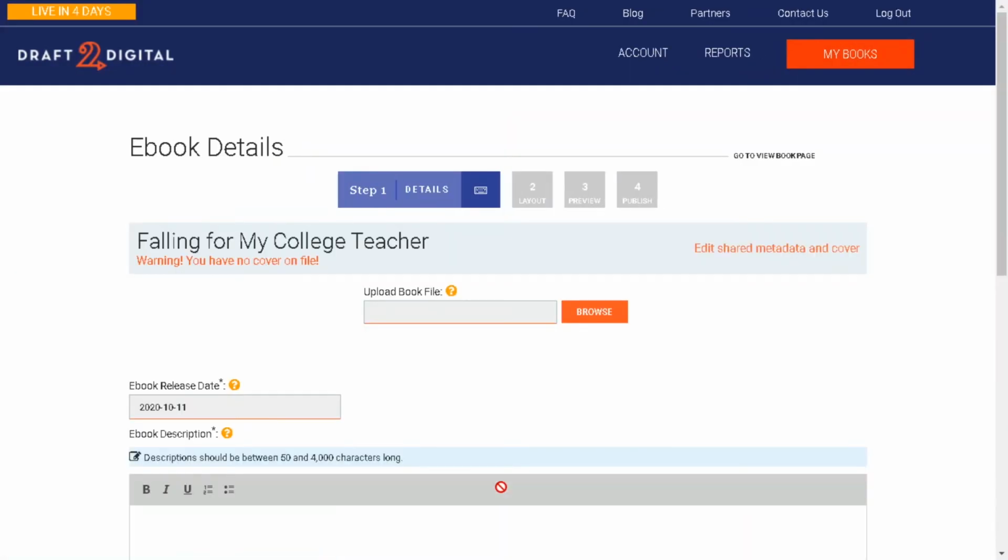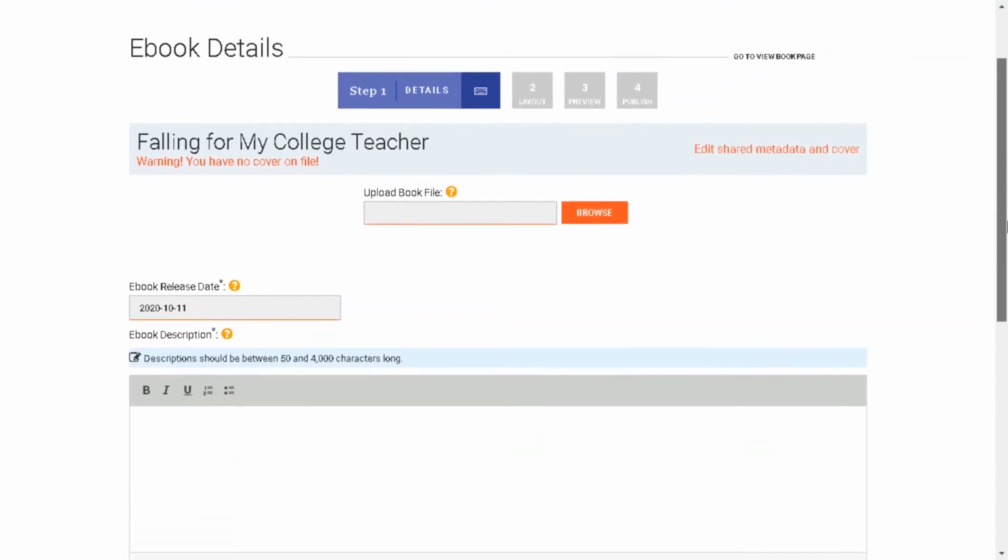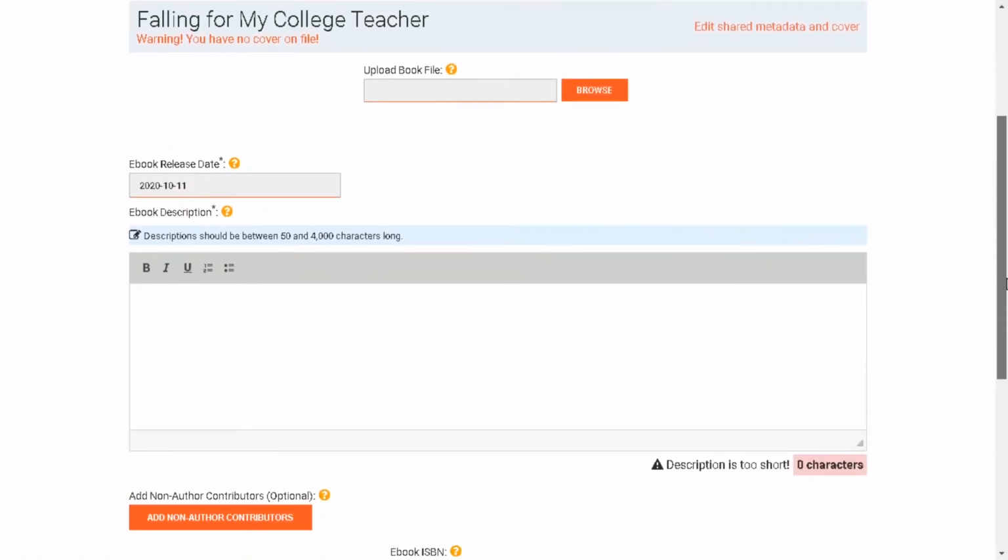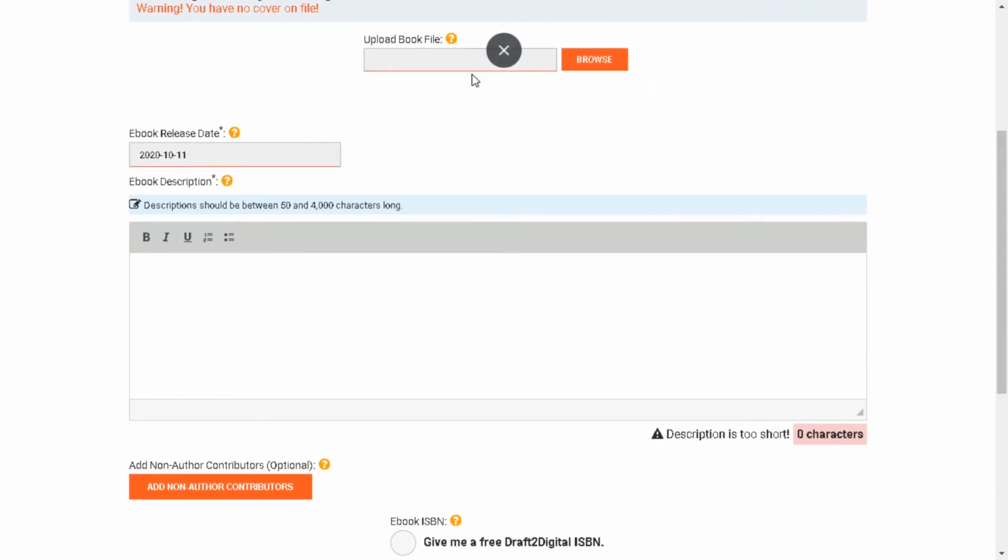All right, so now it's going to remind you, hey, you have no cover on file. Was that an error? If that was an error, you can go ahead and click here and you can update your cover. You can upload your cover. But because we purposely didn't put a cover, we'll go ahead and continue. All right, so it's here as well. So if you wanted to add a cover, you could.